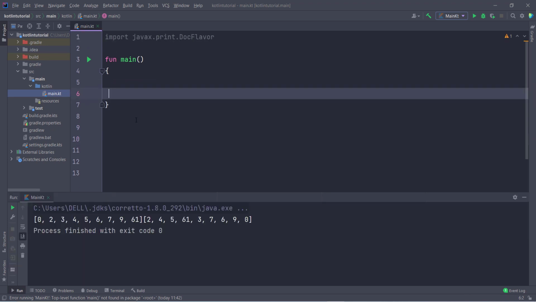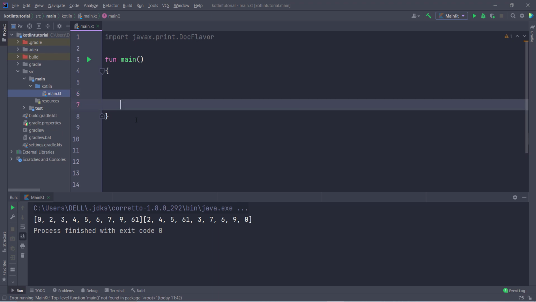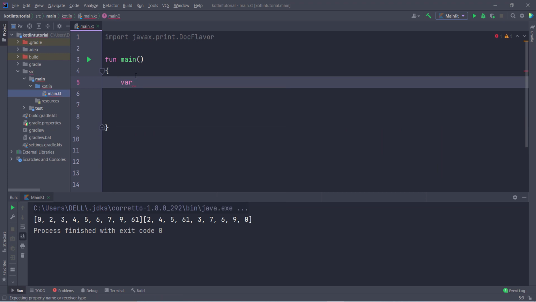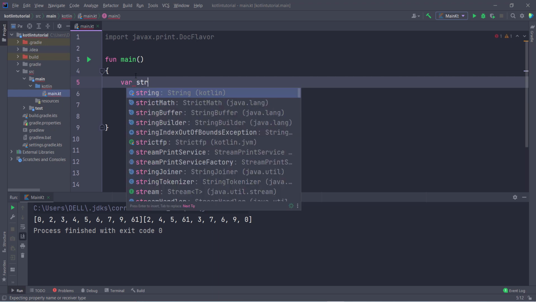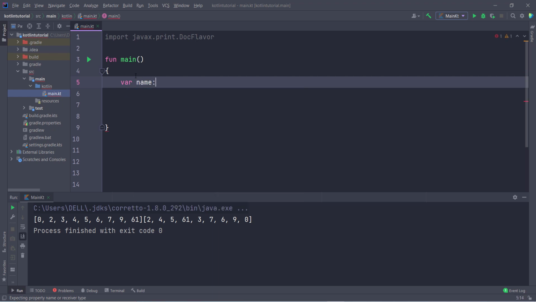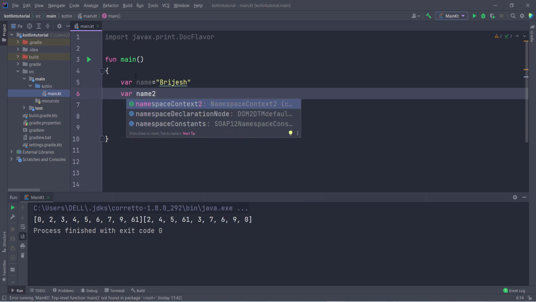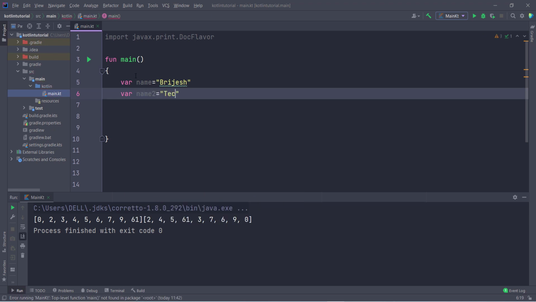So collections are over. Now the only things left are string templates and data class in Kotlin. String templates are something like string properties. If I type var and give any variable name, let us suppose name, the type of the variable is String, but it is not compulsory to mention the type, I can directly store the value. So I type Brijesh, and I take one more variable name2 and store tech inside it.